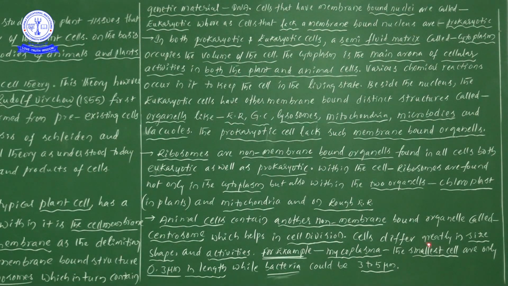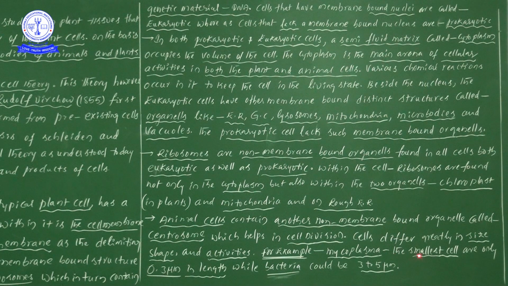Next, cells differ greatly in size, shape and activities. In anatomy we have learned there are different types of cells: parenchymatous cells, collenchymatous cells and sclerenchymatous cells. Function, activity, shape, everything is different. Size, shape, activities, we found differences, right? For example,